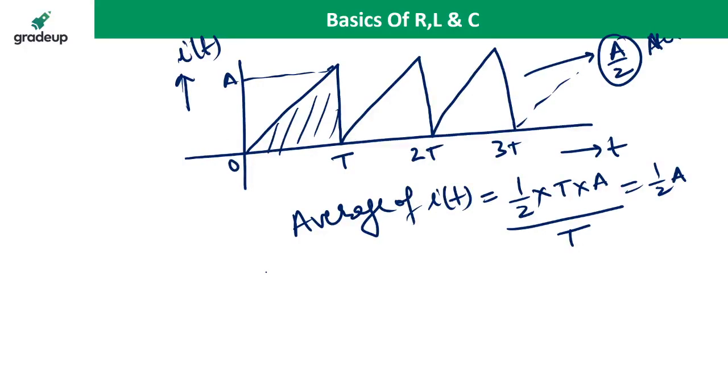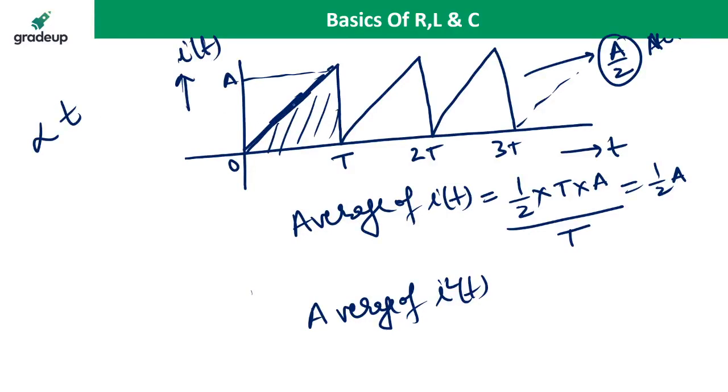But if you take the RMS value, the average of I square, you have to make the square of this waveform. You know, the straight line equation is directly proportional to T, because y is equal to mx.